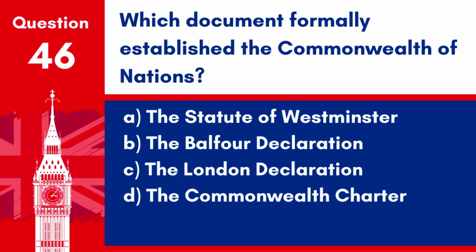Question 46. Which document formally established the Commonwealth of Nations? A. The Statute of Westminster. B. The Balfour Declaration. C. The London Declaration. D. The Commonwealth Charter. Answer. C. The London Declaration. The London Declaration of 1949 is considered the founding document of the modern Commonwealth of Nations.